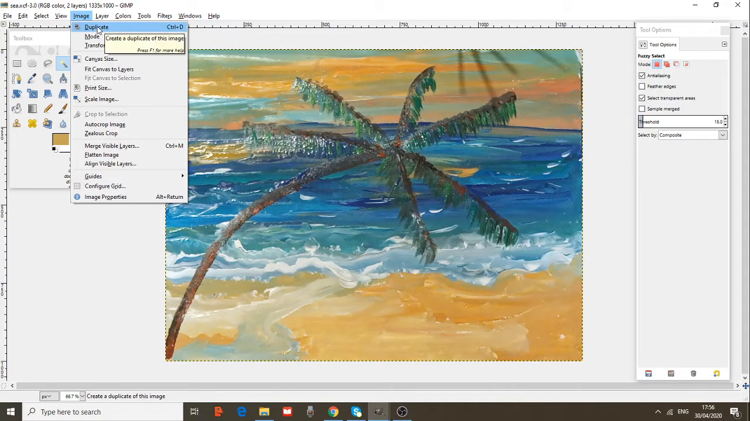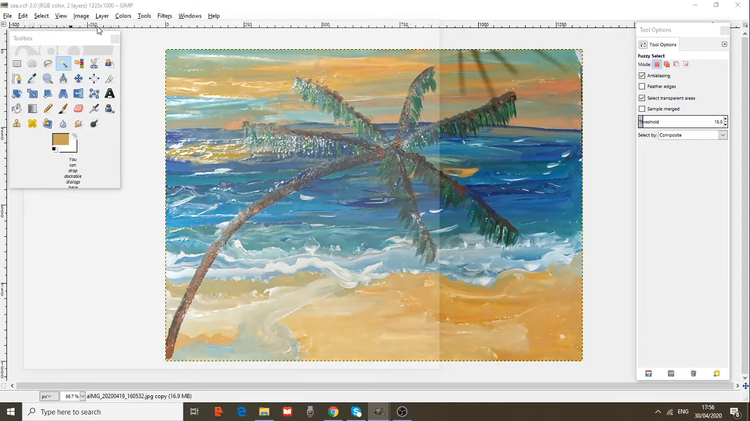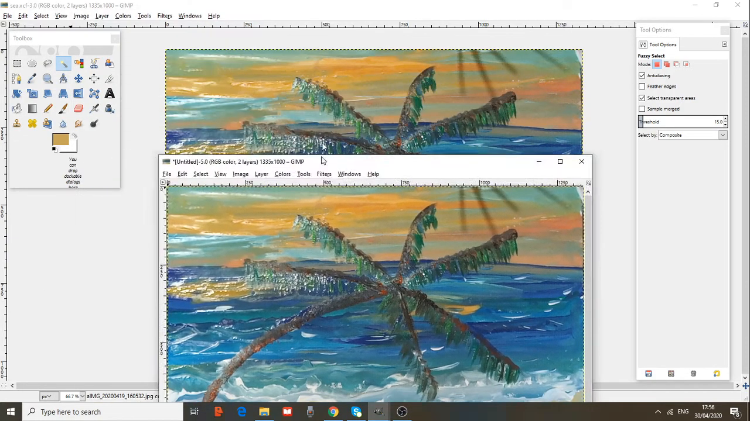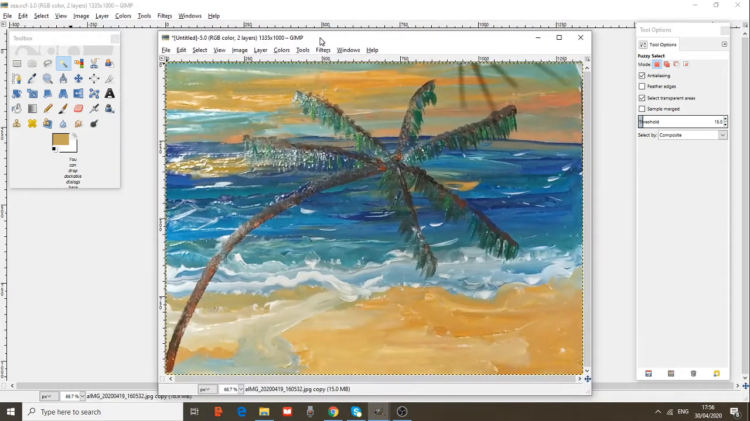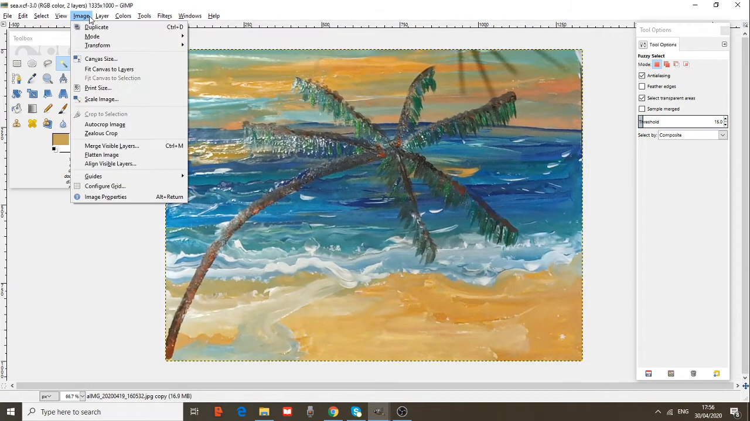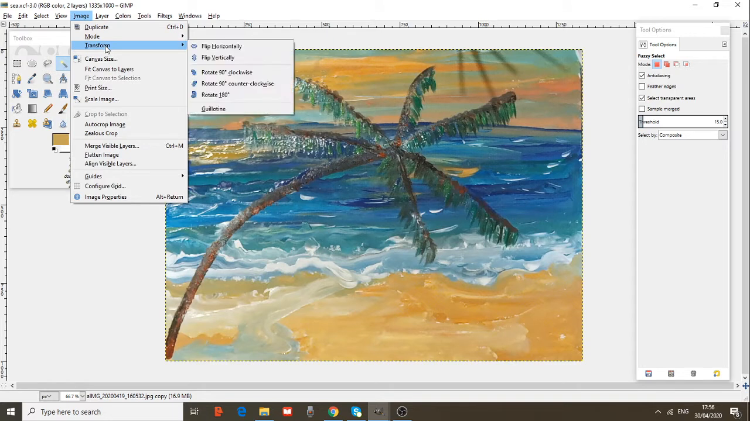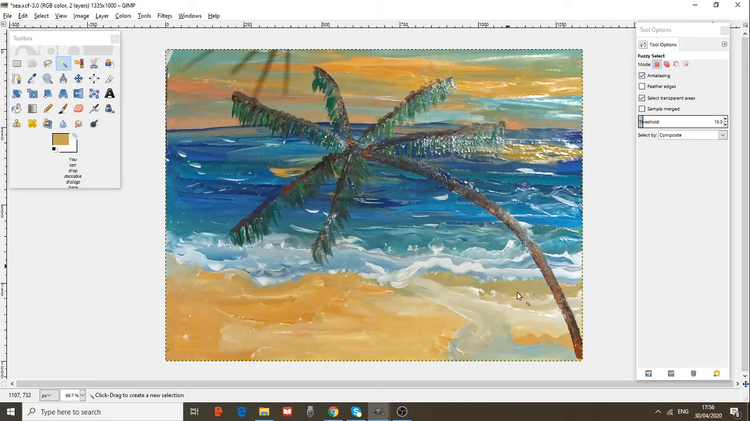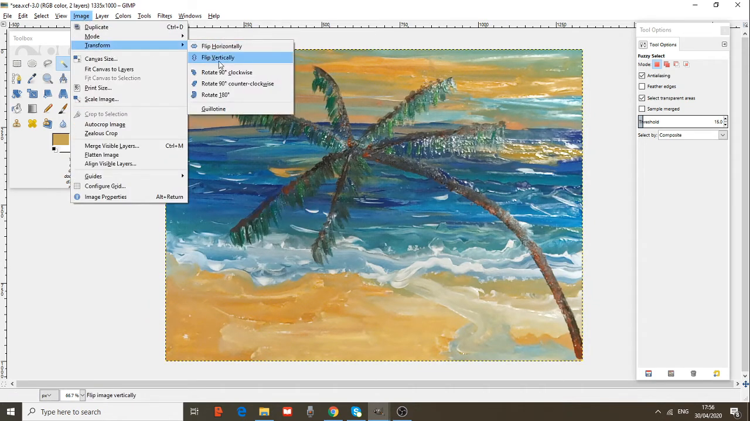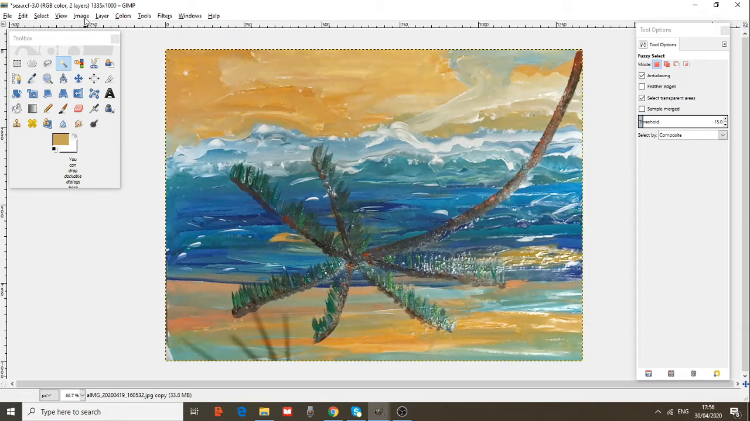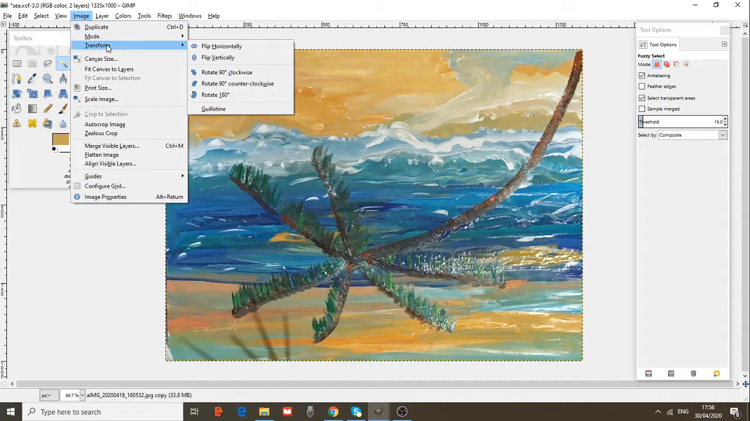I can duplicate the picture. I have duplicated my picture. Image. I want to transform the image. What does transform mean? I can change directions. Flip horizontally. Image, transform, flip vertically. It is very easy and you can enjoy it.